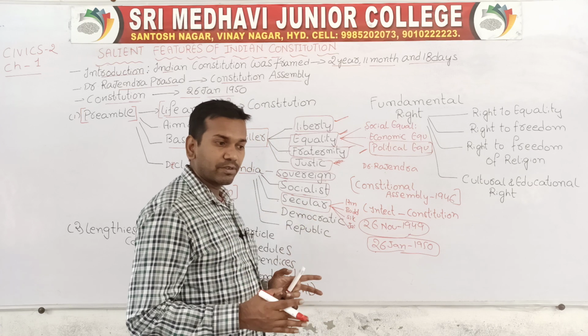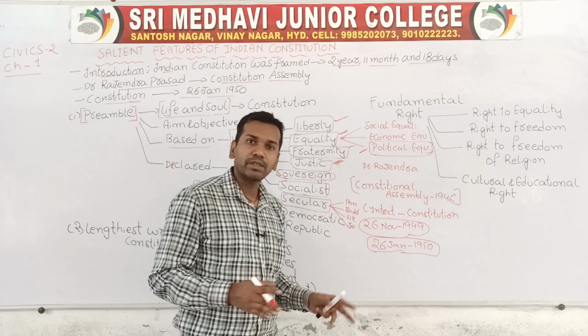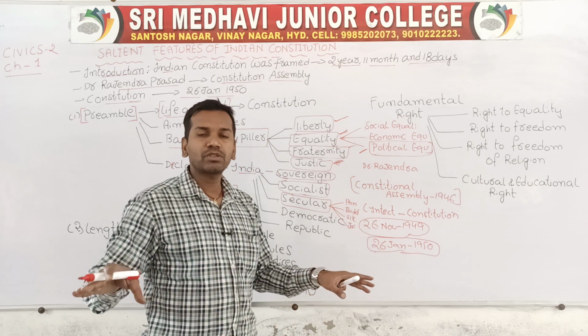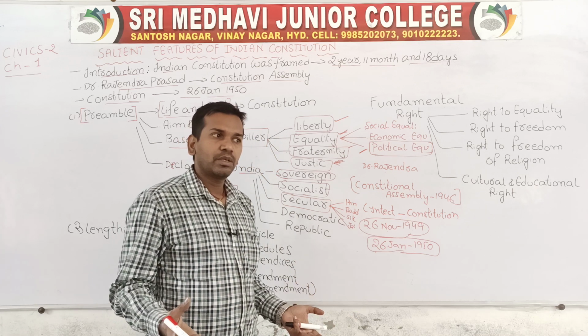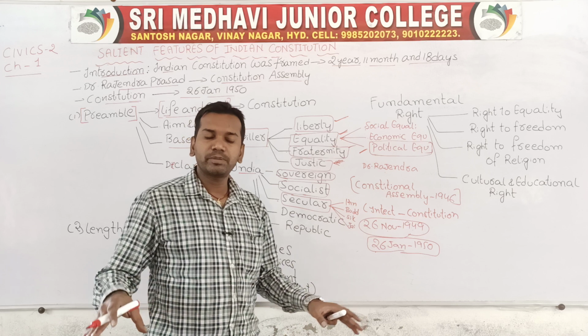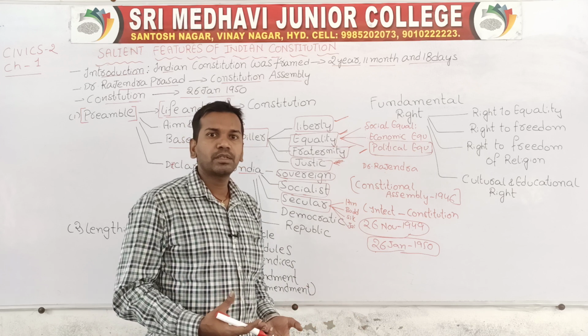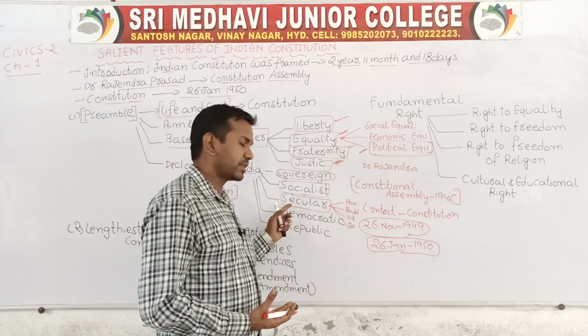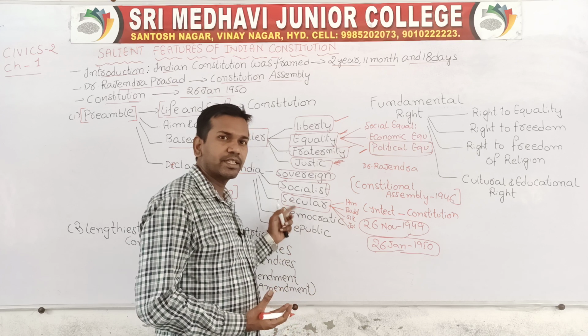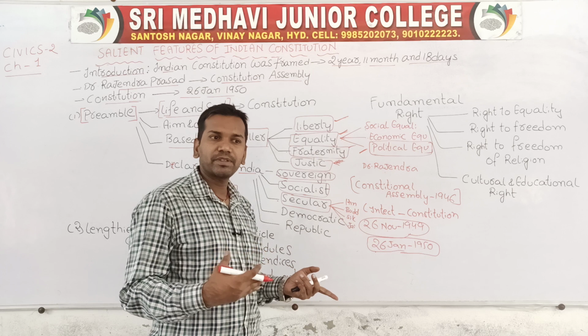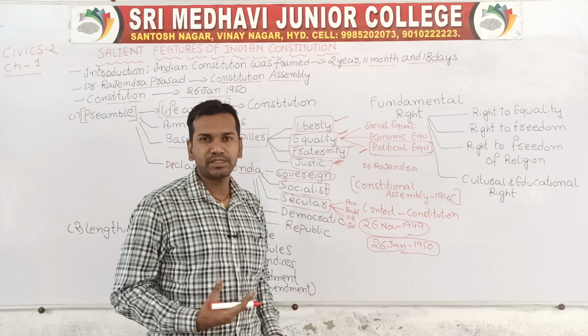A secular country is one where the government treats all the people equally. Whenever the state government treats all the people equally, when all the people are equal in front of the government, that state is called a secular state. The state never gives preference to any particular religion.